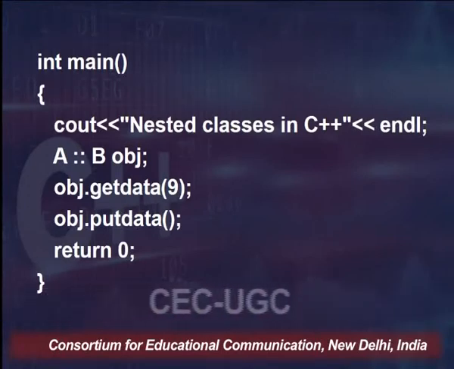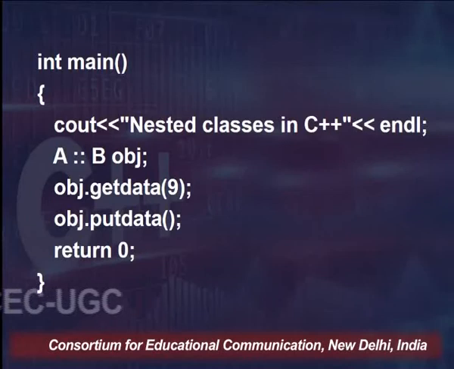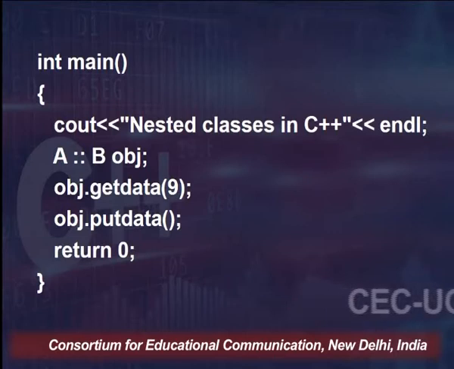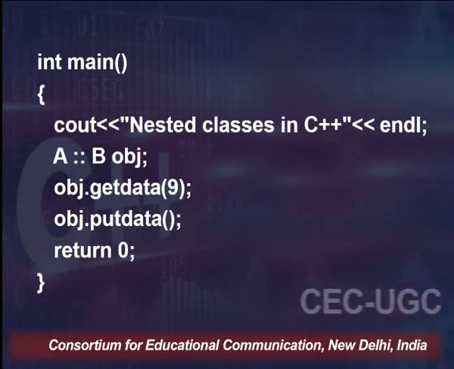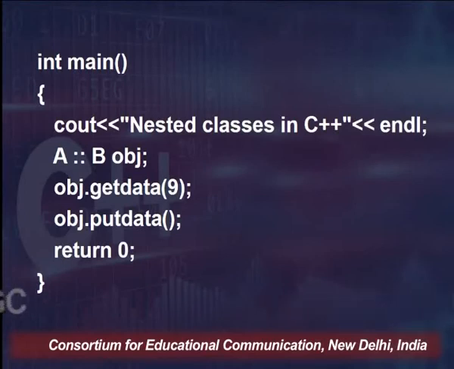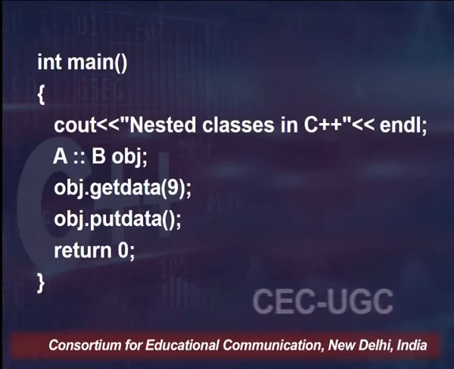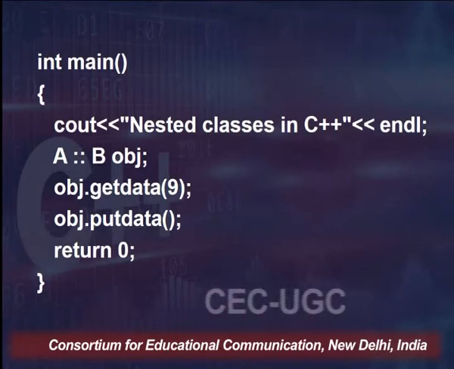Now I am trying to declare an object of class B, and that object is named obj. But as class B is a nested class within class A, the noticeable thing is that whenever I am declaring an object of class B, it has to be preceded by a scope resolution operator and the name of the enclosing class. As the enclosing class here is A, so A, scope resolution operator, then the nested class B, and whatever name you want to give to that object of the nested class. So the object of the nested class here is named obj.